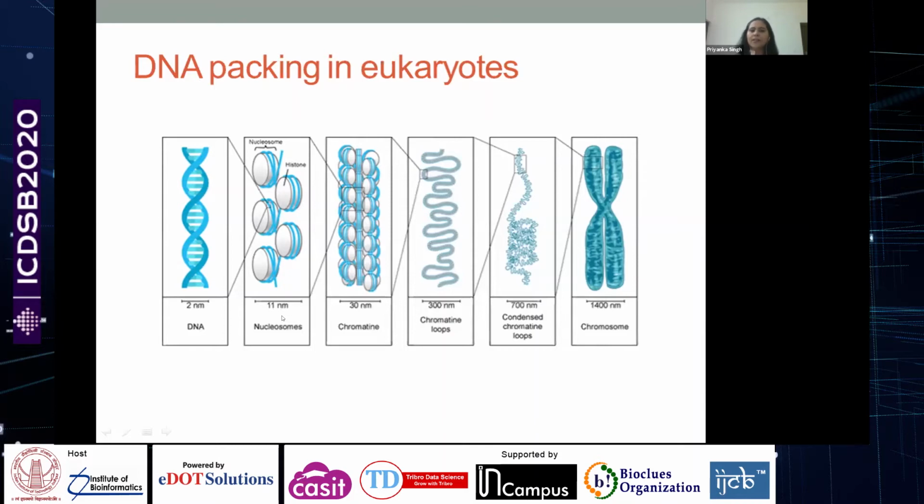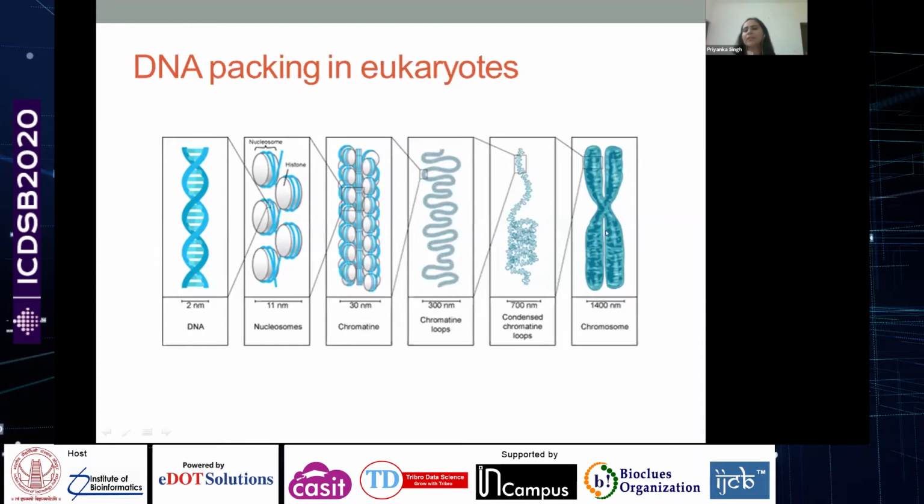Then this nucleosome further condenses with the help of some scaffold proteins and forms the chromatin structure, which is around 30 nanometers. This chromatin structure further undergoes different levels of condensation. It loops out and finally forms this 1.4 micron structure, which is called the chromosome.